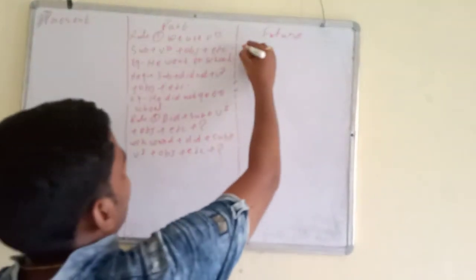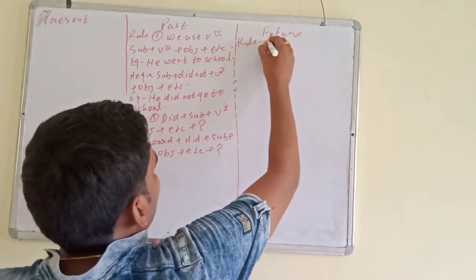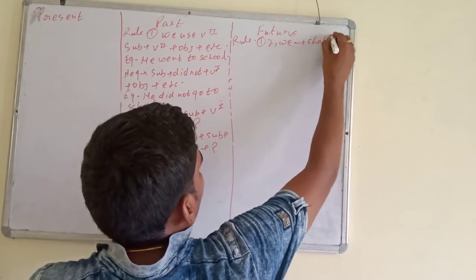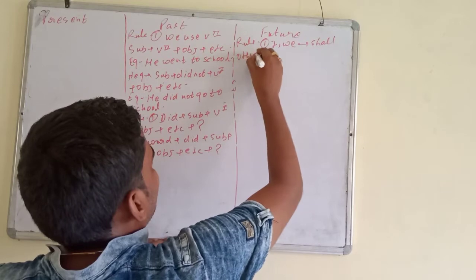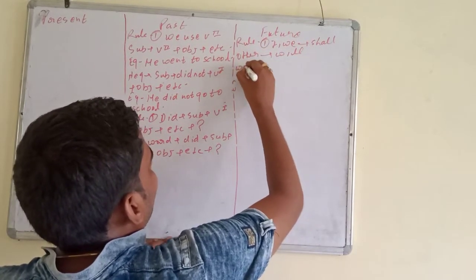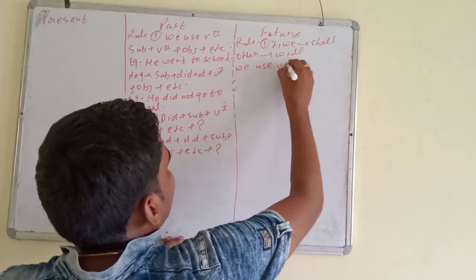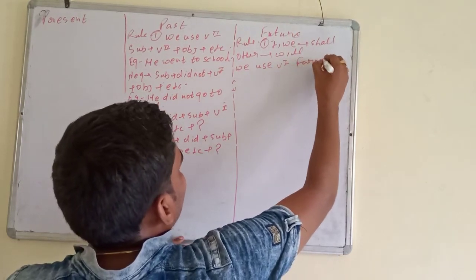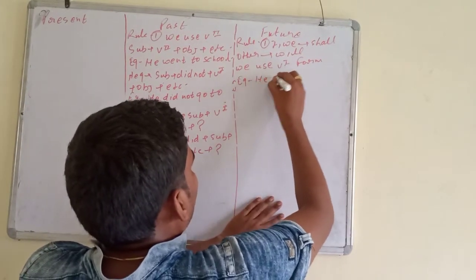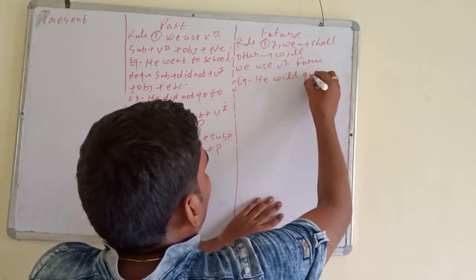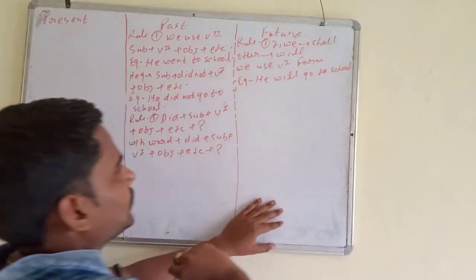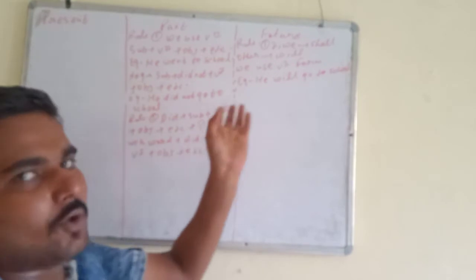Next one is simple future. Very simple. First rule, with I, we use shall, and with others we use will. And third rule, we use base form of the verb. Example, he will go to school. This is simple future. What will be negative? He will not go to school.